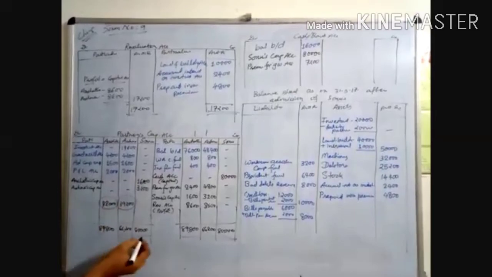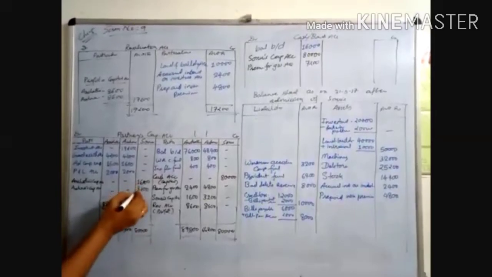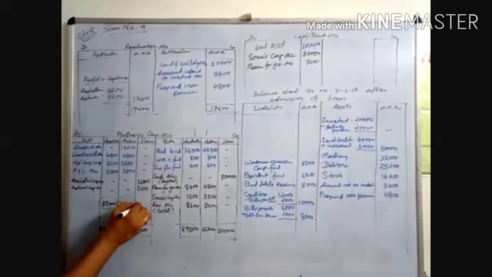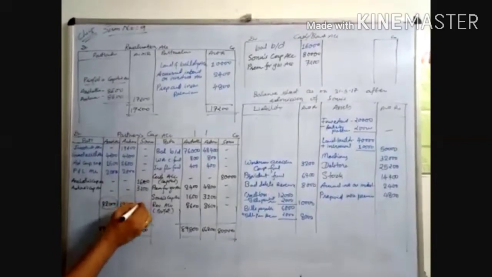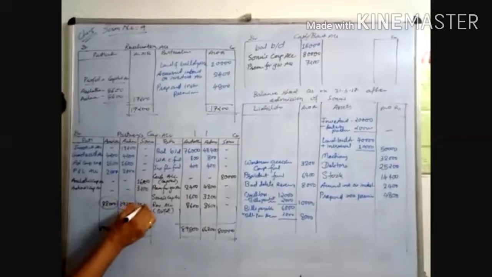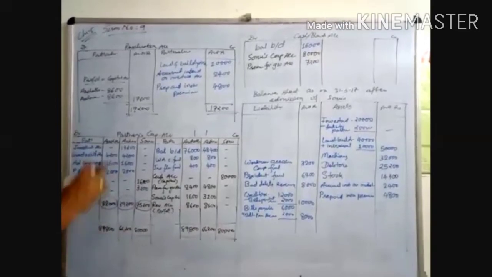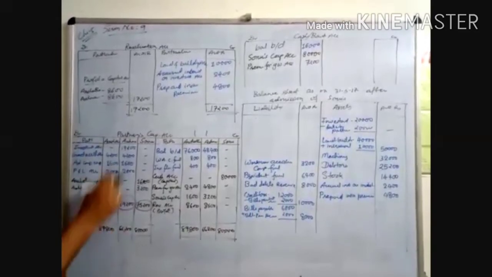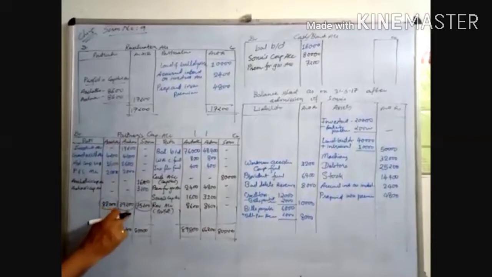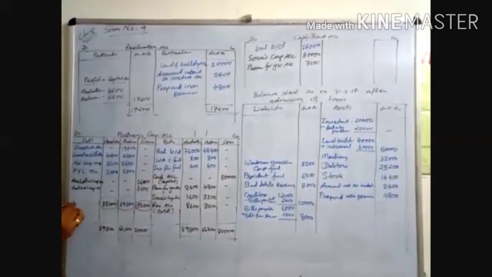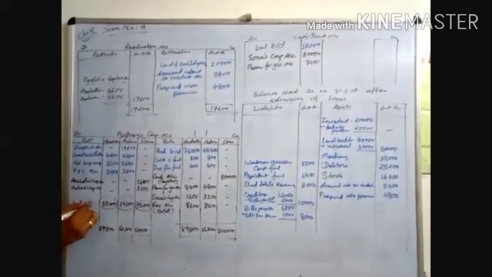And this one 80,000, minus 4800, is 75,200. So when you write down the total here, minus from this, Asta's difference is 82,000, Ahana's difference is 39,200, and Sonu's difference is 75,200. That is balance carried forward.